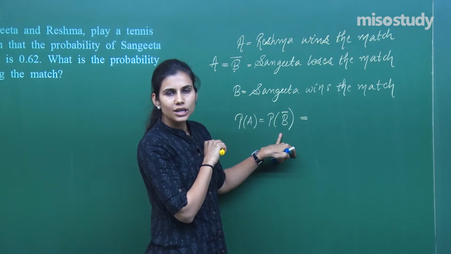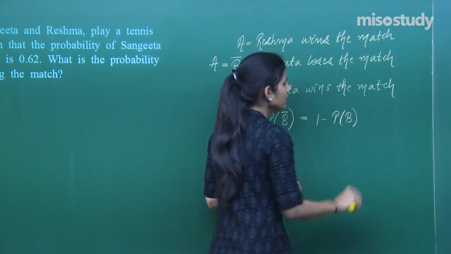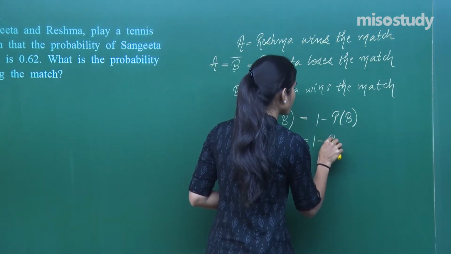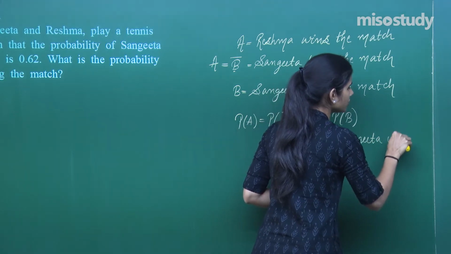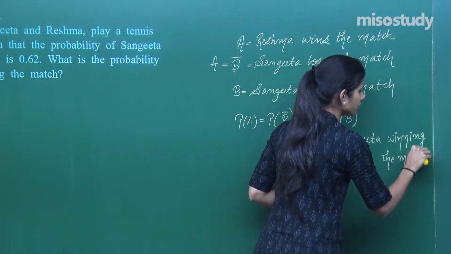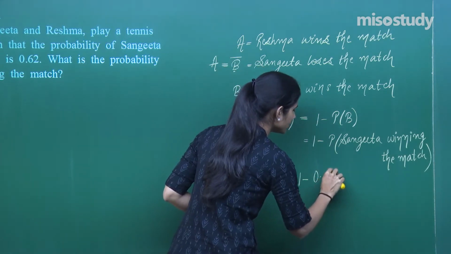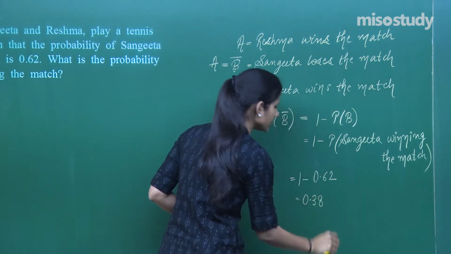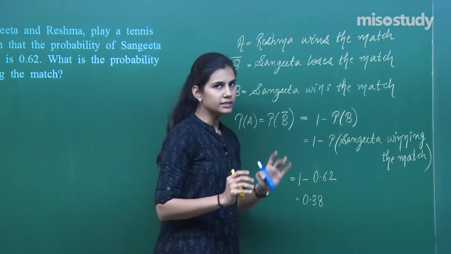I need to find this out. What is the probability of the negation of an event? It is 1 minus the probability of that event, because the probability of an event plus the probability of the negation of that event is 1. So it is 1 minus the probability of Sangeeta winning the match. This is equal to 1 minus 0.62, because it is already given that Sangeeta winning the match has probability 0.62. This happens to be 0.38. So the probability of Reshma winning the match, or Sangeeta losing the match, is 0.38.